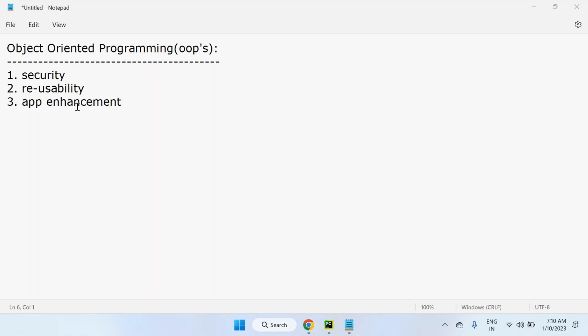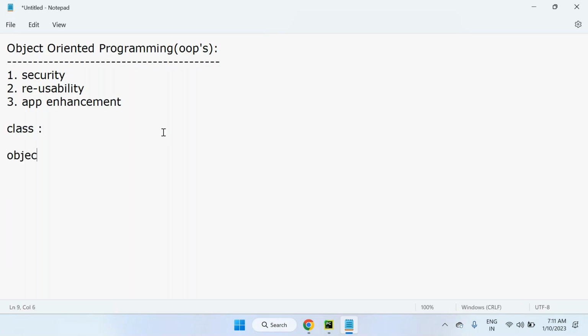So application enhancement, reusability, security, these are the main advantages or benefits of object oriented programming, not features. And once again, I'm saying these are not features, these are benefits. If your programming language is object oriented, these benefits you will get. Now, in object oriented programming, we need to talk about mainly two things.